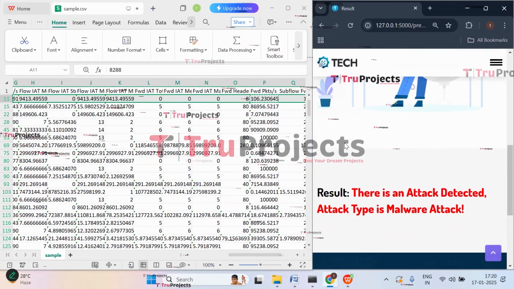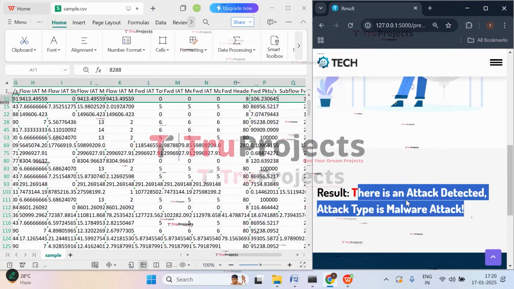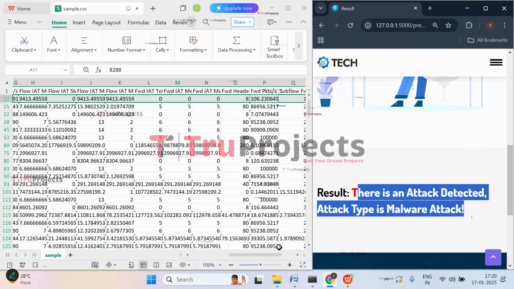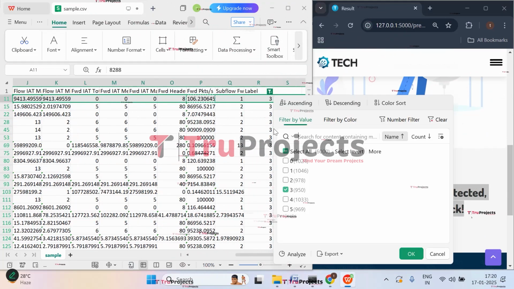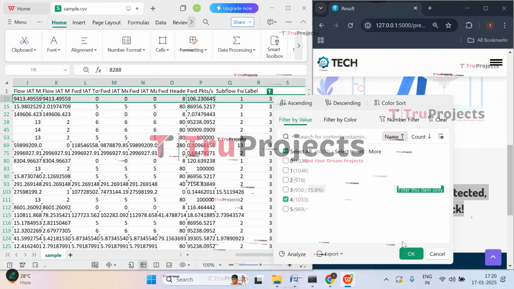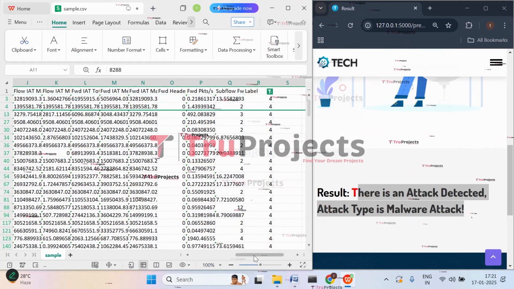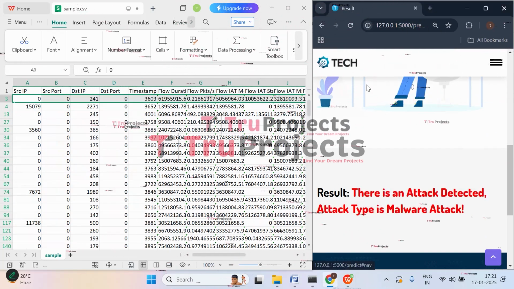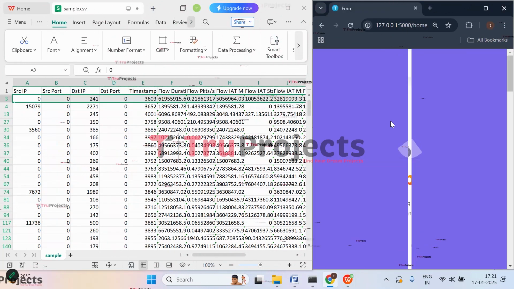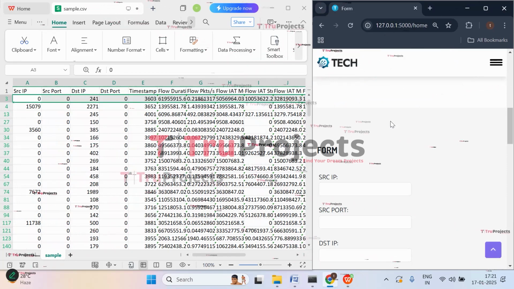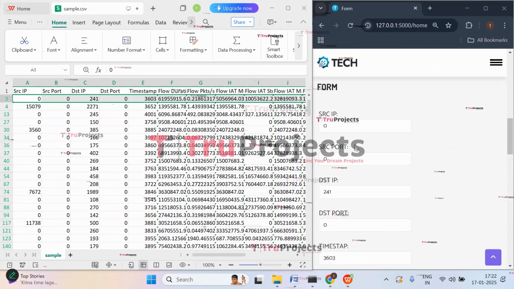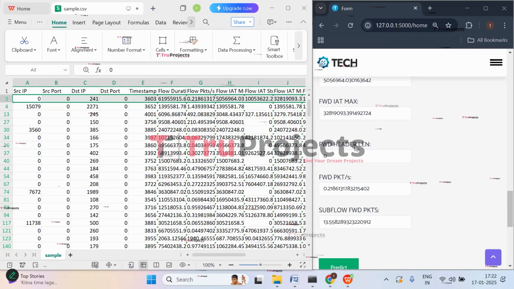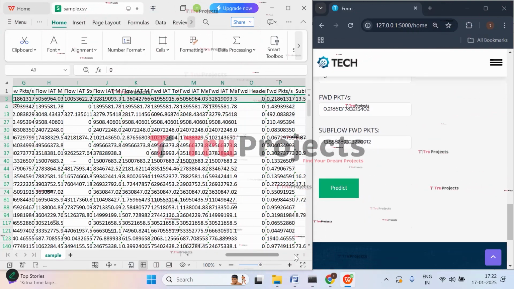So here we got the prediction that there is an attack detected and that attack type is malware attack. So here you can observe that malware attack has been detected. Now let's apply filter to the class 4. So apply filter and now let's enter. So let's enter this case. Click on prediction. I have entered all the parameters. Now let us click on predict.